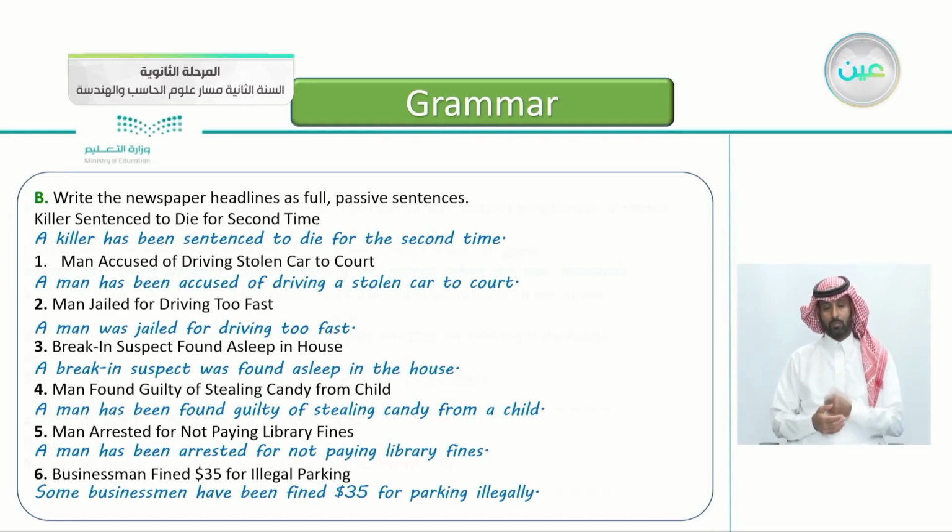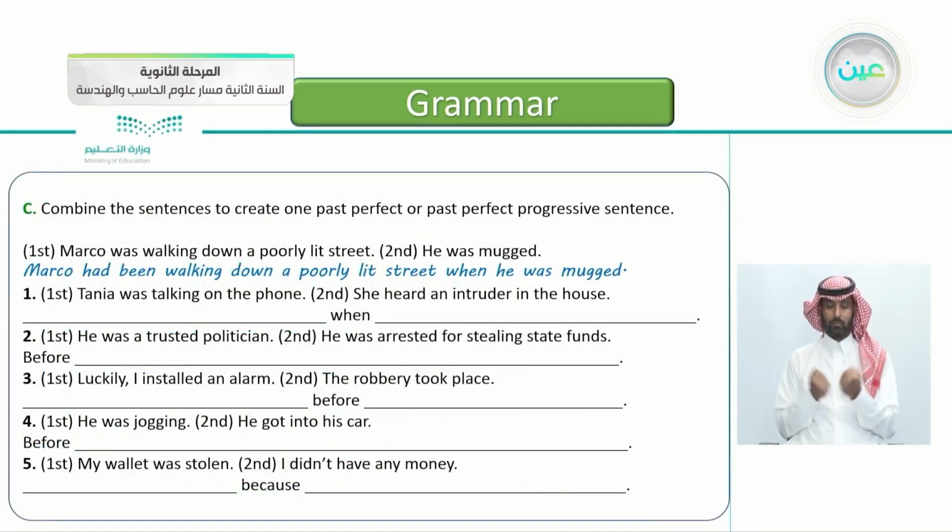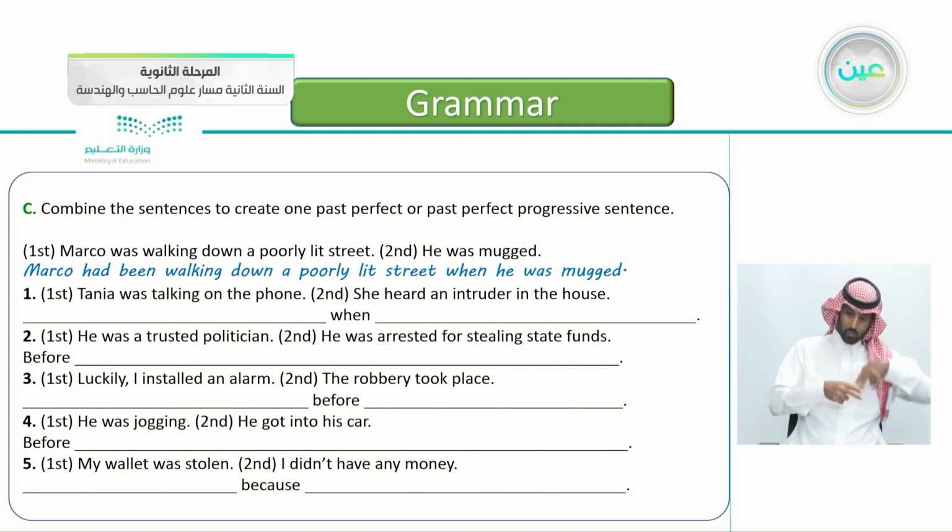So let's go to the next exercise here, exercise C. Combine the sentences to create one past perfect or past perfect progressive sentence. The first one is already done for you. We have 2 events here. The first one, Marco was walking down a poorly lit street, poorly lit, which means the lights are low.